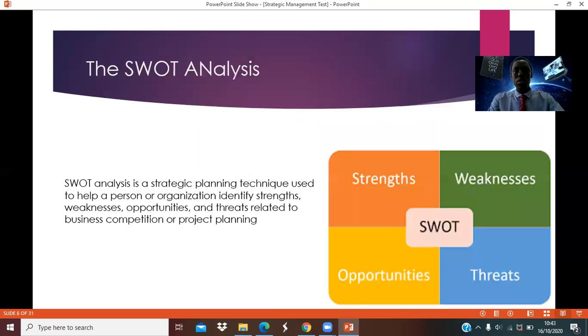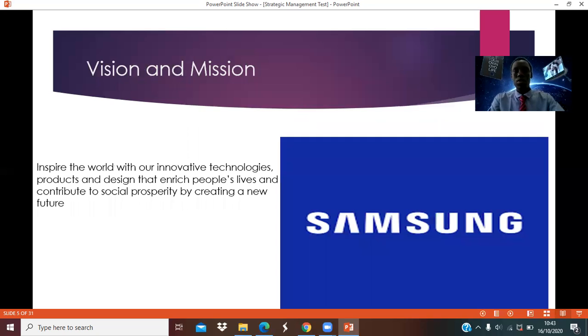So let's look at the vision and mission of the company. The mission and the vision of the company has been to inspire the world with innovative technologies and products designed that enrich people's lives and contribute to social prosperity by creating a new future. They're aiming at creating a new future for you and me, and that's very, very important.